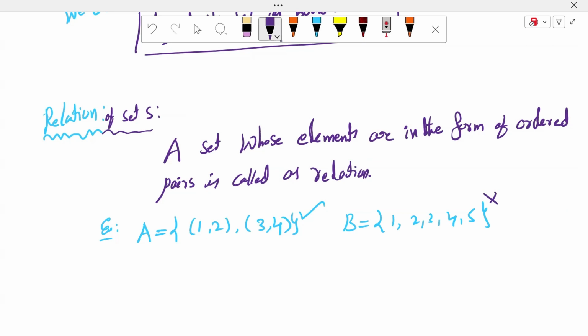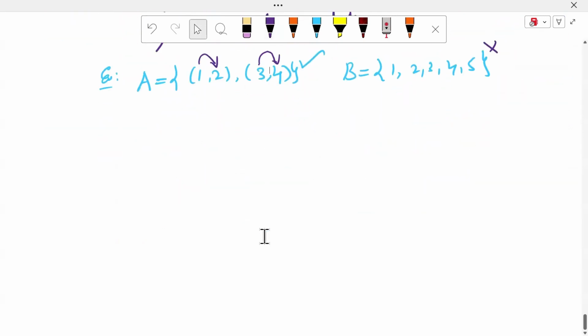But in the first set A, 1 is related to 2. 3 is related to 4. So therefore, this set is called relation. This is relation. 1 is related to 2. 3 is related to 4. A is the relation. B is not a relation.